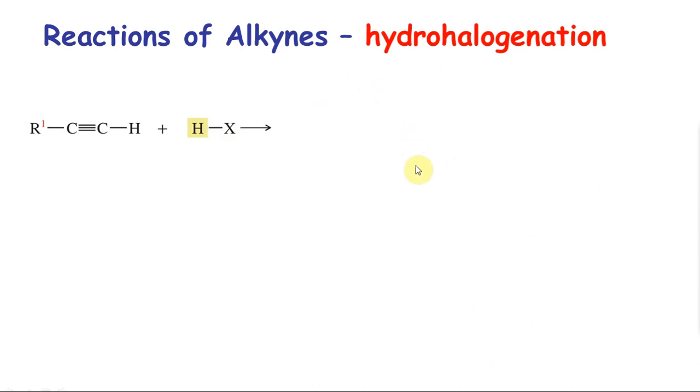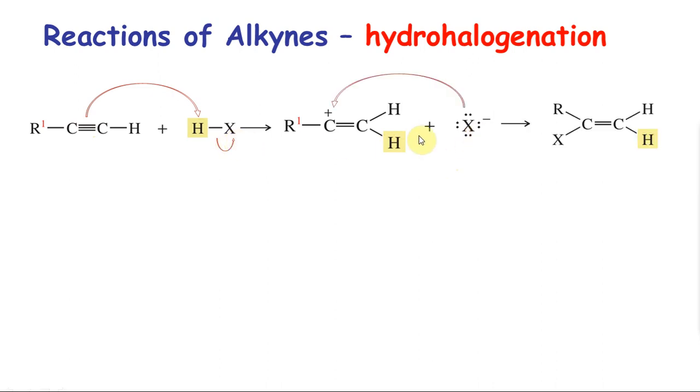Right? Hydrohalogenation, HX. This is extremely simple, just like before. Just like our alkene, the double bond attacked the hydrogen. Here a triple bond is even more reactive. It is going to attack a hydrogen. This behaves as a nucleophile, this behaves as an electrophile. It attacks and takes the hydrogen and forms X minus. Now the X minus can attack the carbocation and give you the corresponding hydrohalogenated product.